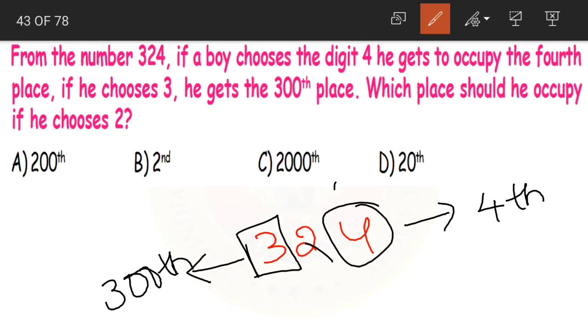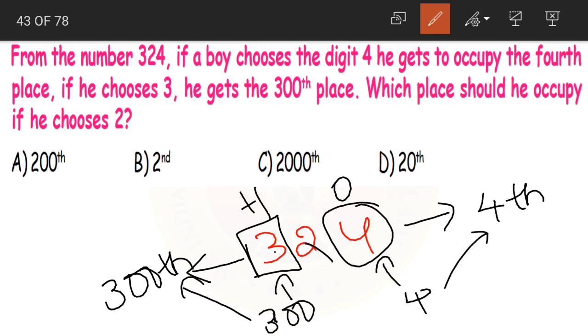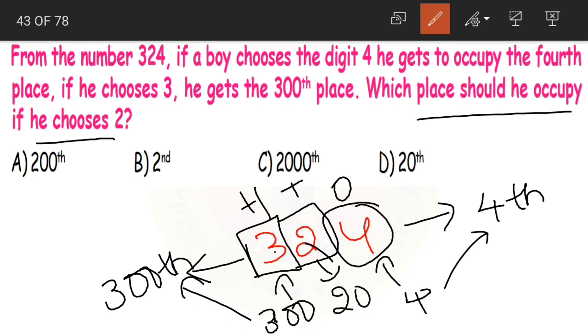Yes. If you look at this, what is the place value of 4? 4 is in 1's place, so its place value is 4. 3 is in 100's place, so its place value is 300. Yes children, the place he gets to occupy is the same as the place value of the digit. Now which place should he occupy if he chooses 2? Now what is the place value of 2? 2 is in 10's place, so place value becomes 20. Now which place should he occupy? The 20th place, that is option D.